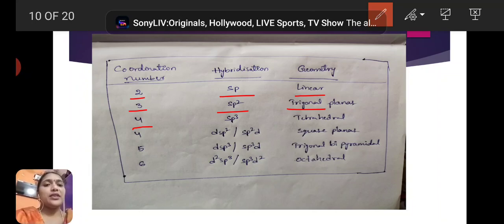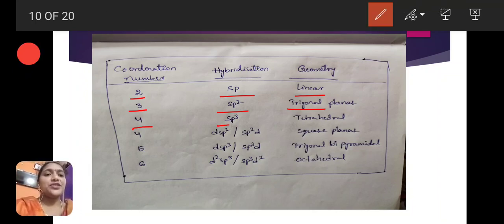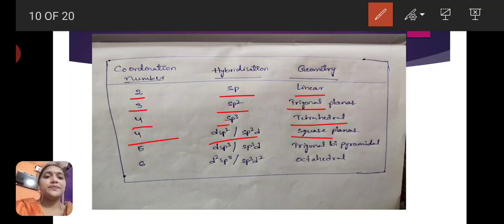If hybridization is sp3, the geometry of the complex is tetrahedral. If hybridization is dsp2 or sp2d, the structure is square planar.